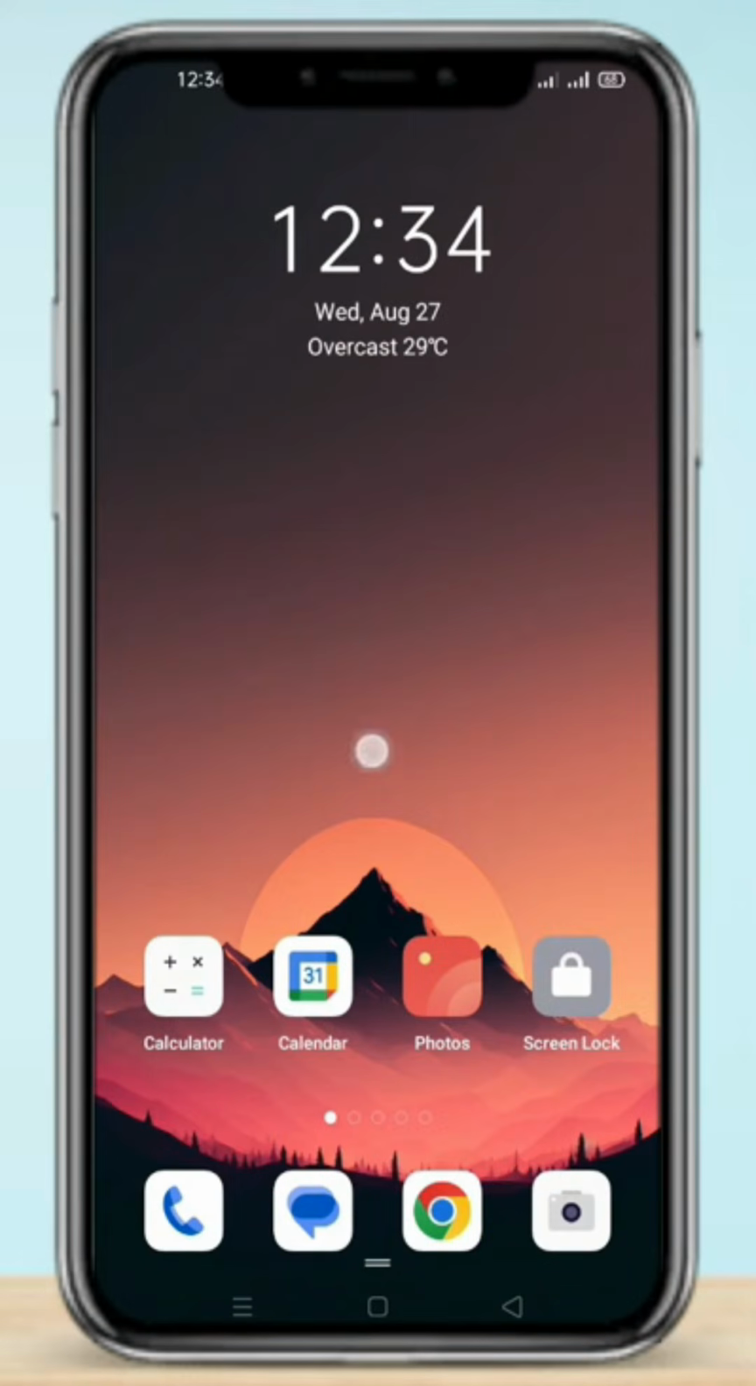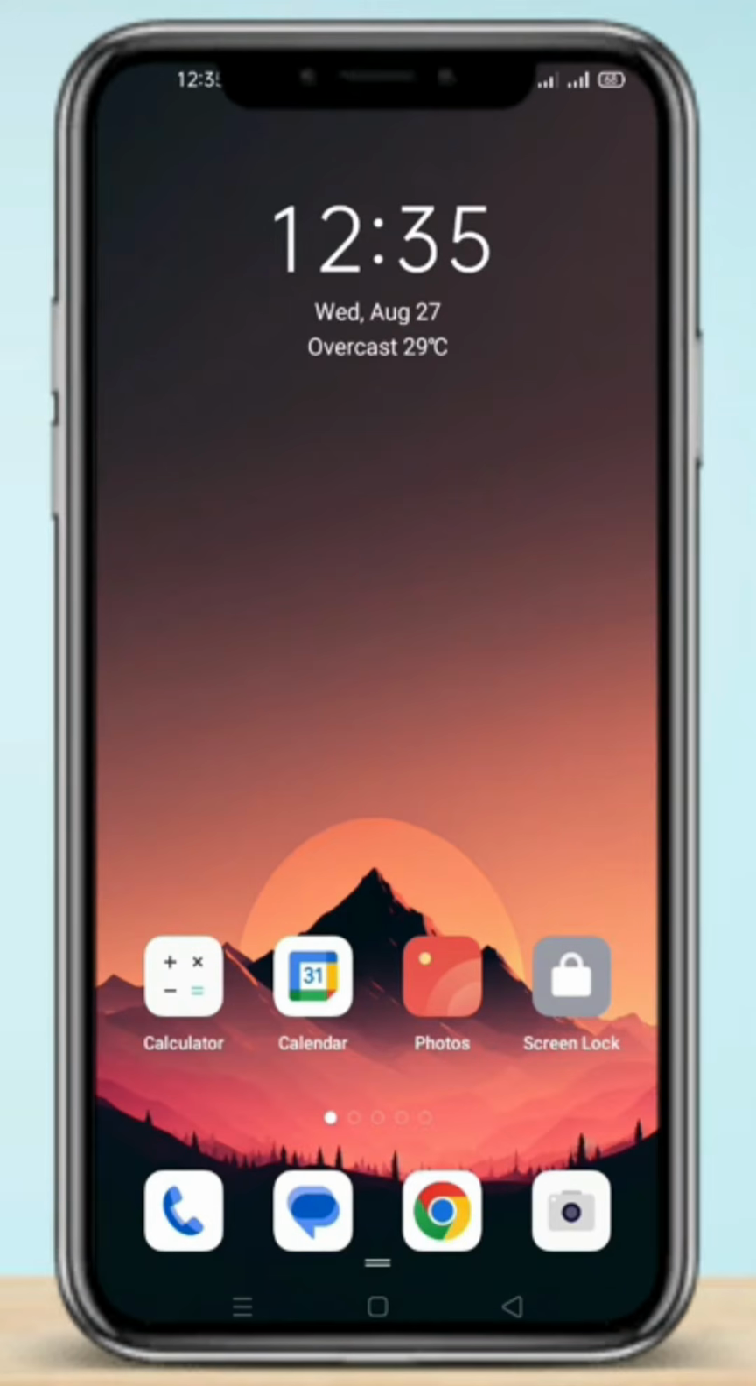In this video, I will show you how to solve the problem of mobile phone screen recording, but no sound is being recorded. If you face this problem on your mobile phone, then watch this video very carefully.